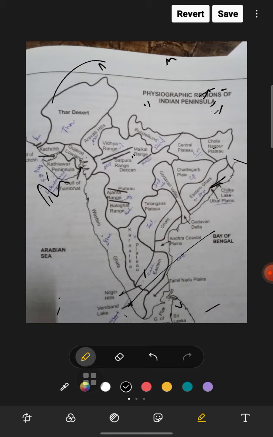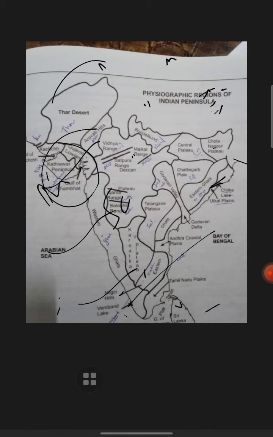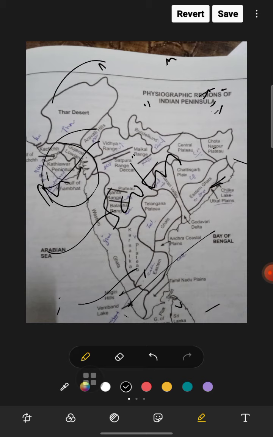Now there is a western coastal plain also. Here are the Kathiawar plain coast, the Konkan coast and the Malabar coast. The Kathiawar coast extends from the Rann of Kutch to Daman in the south. The Konkan region is a 500 kilometer area, the western coastal plain between Daman and north of Goa.